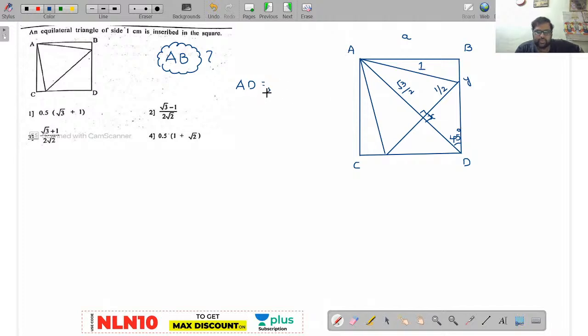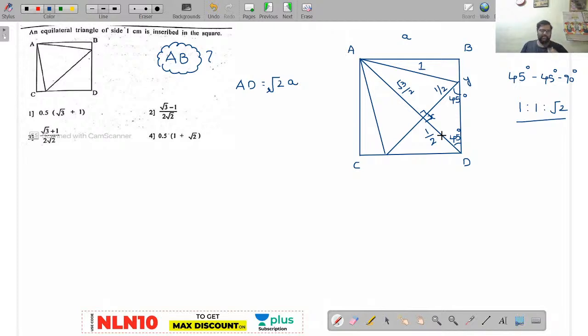AD is given as root 2A. Now observe here, this is 90 degrees, this is 45 degrees, and this will also be 45 degrees. Am I right or wrong? Yes, perfectly. Now see here, already you know one perpendicular value is 1 by 2, so the next perpendicular value will also be 1 by 2. Because this is a triangle with the format of 45, 45, 90 degrees, the sides will be in the ratio of 1 is to 1 is to root 2. So the two perpendicular sides will be the same, 1 by 2, 1 by 2.